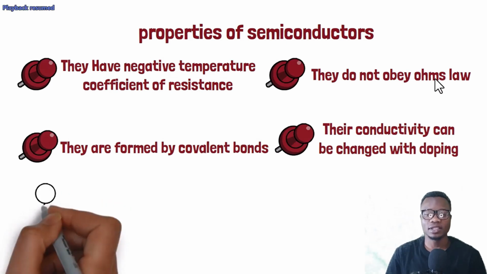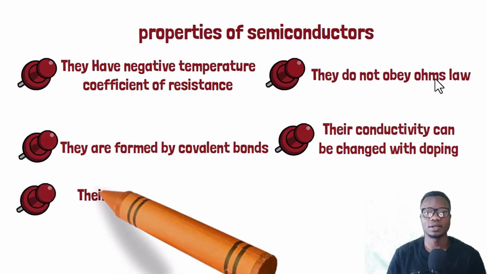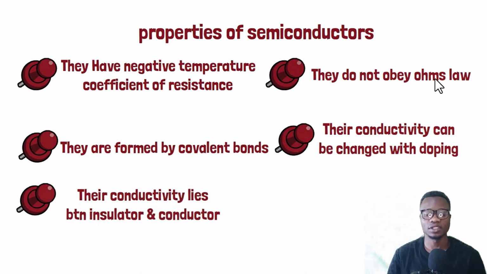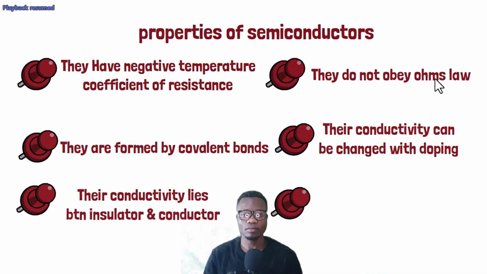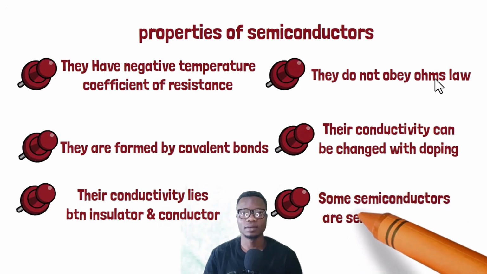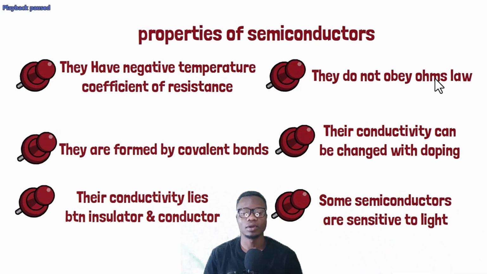Another property of semiconductor, you say that their conductivity lies between that of an insulator and that of a conductor. I think this one I already explained in the definition of semiconductor. Coming to the last property of semiconductor, but not least, we say that some semiconductors are sensitive to light. So these are the properties of semiconductors.